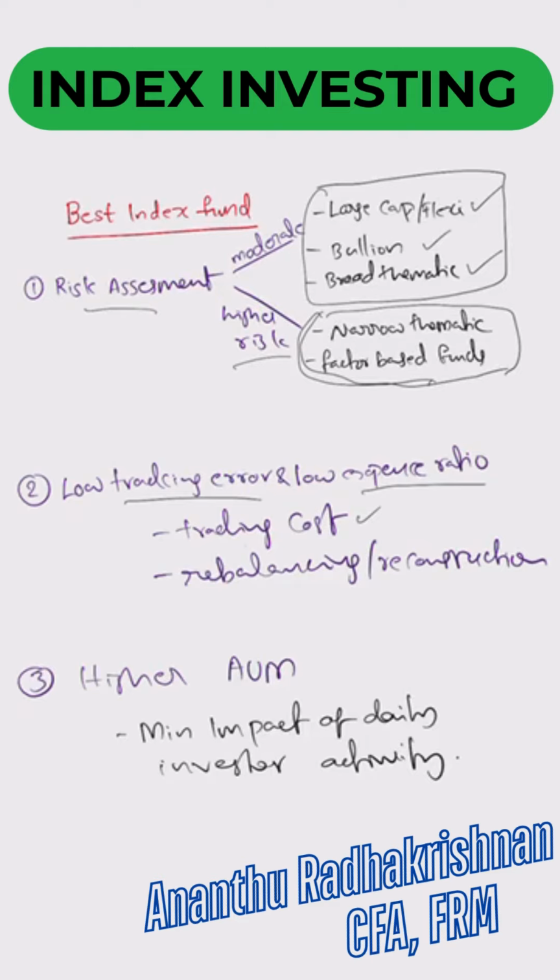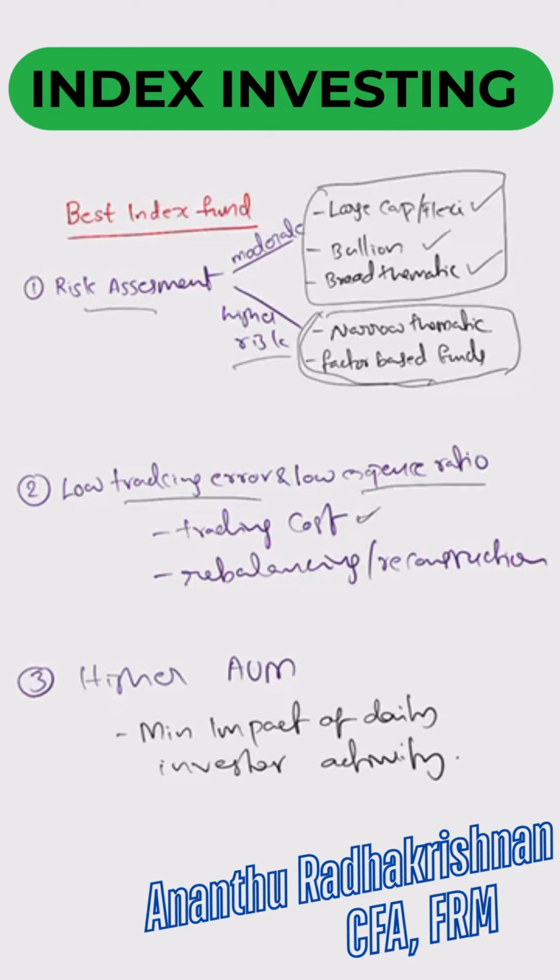Now, the second thing you should look at is low tracking error and low expense ratio. So a higher expense ratio means more expense towards other costs, right? And basically, it will get reduced from your investment return. So you should look at a low expense ratio and low tracking error as well. A tracking error is the deviation from the index return of your fund, the mutual fund. So you should look at less deviation from the index and a low expense ratio. So this would basically come from trading cost and rebalancing and reconstruction charges, right?